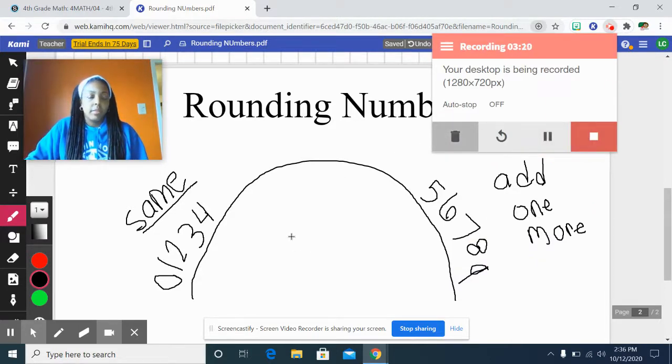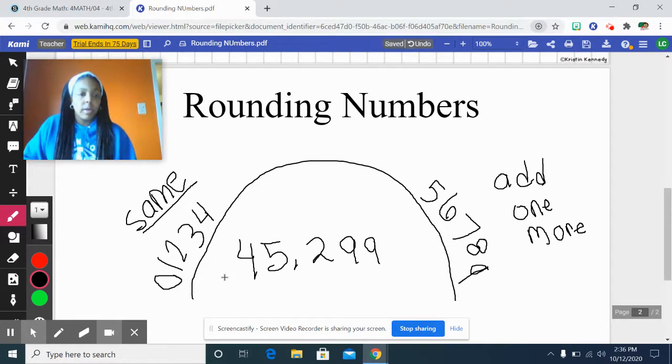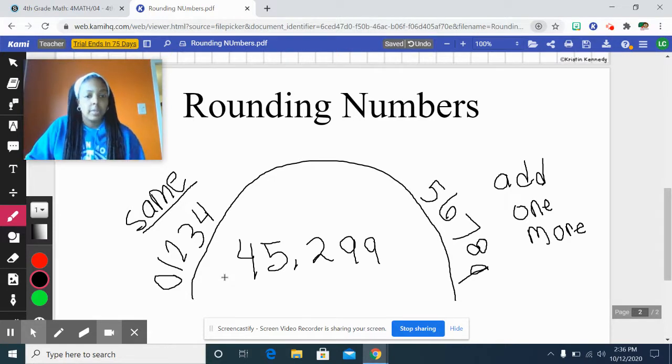All right, let's go a little bigger. So let's go with the number 45,299. All right, now I want to round to the nearest thousands place. Now be careful. What is the number in the thousands place?